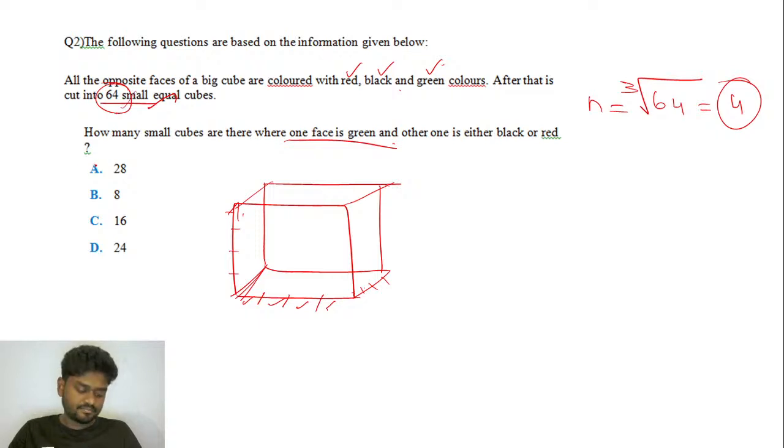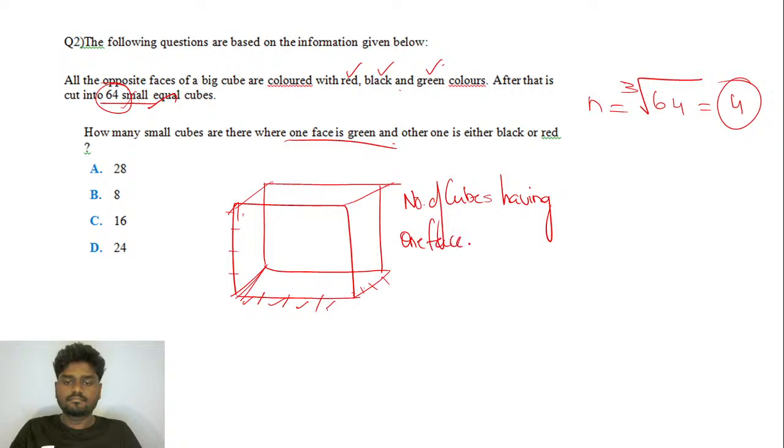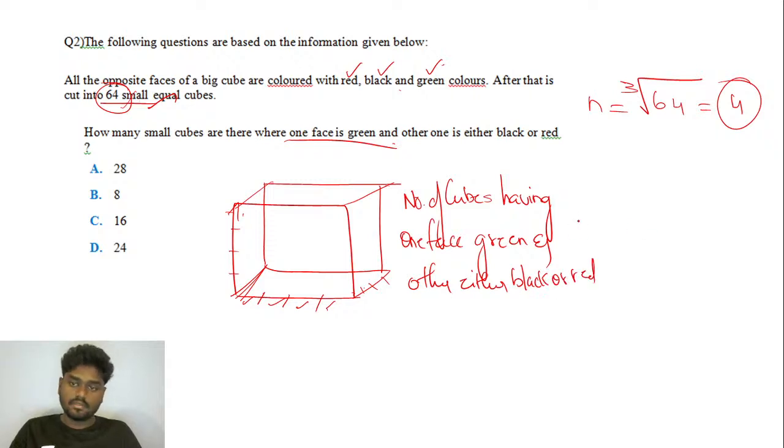So if that is the case, if you want to find the number of cubes having one face green and the other face either black or red, if you try to see here, it is nothing but a total of 8 into 2.